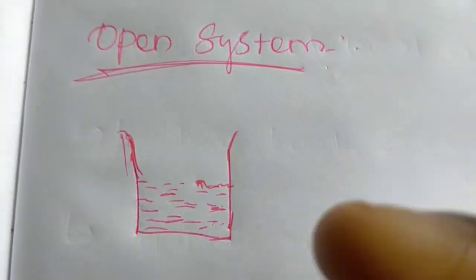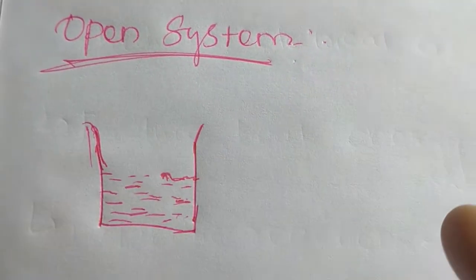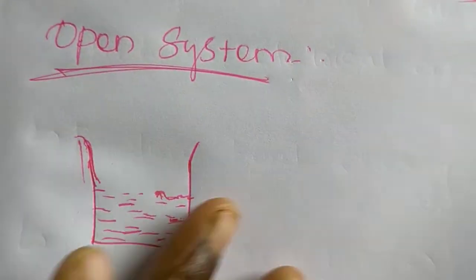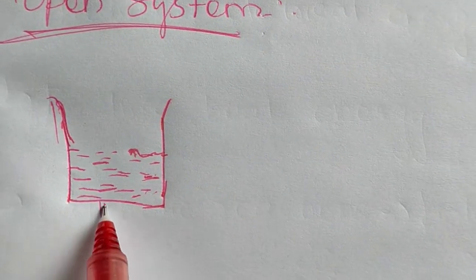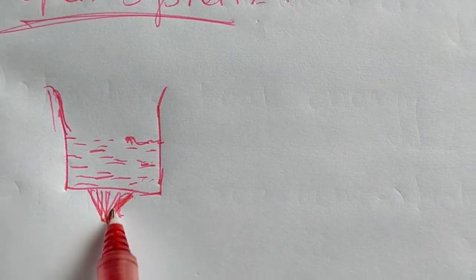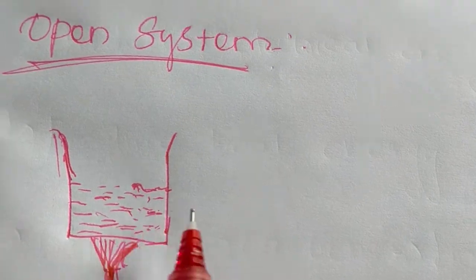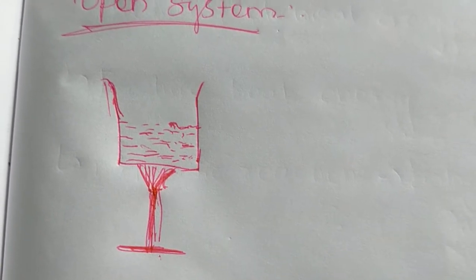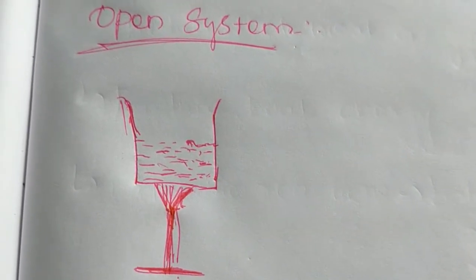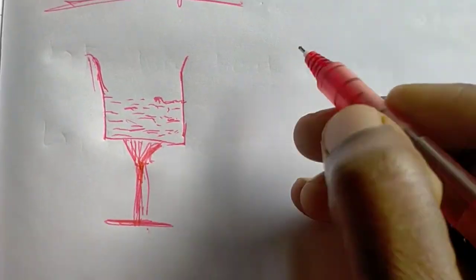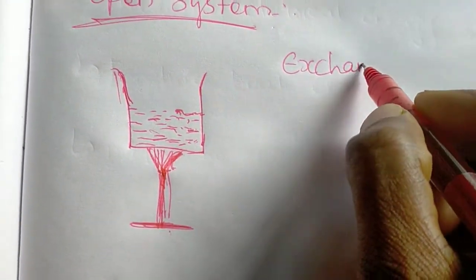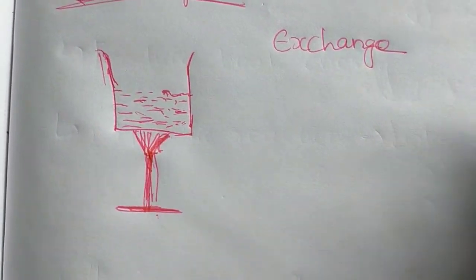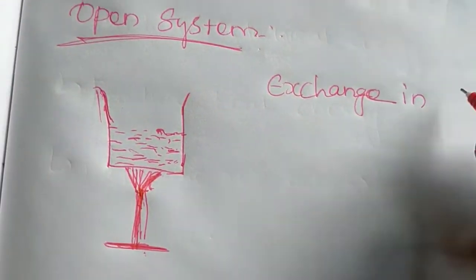What is happening during this heating and boiling of this beaker or any system? When you transfer energy or heat from a source, the water molecules present in that system absorb the heat energy. So there we have exchange of energy, you can write.